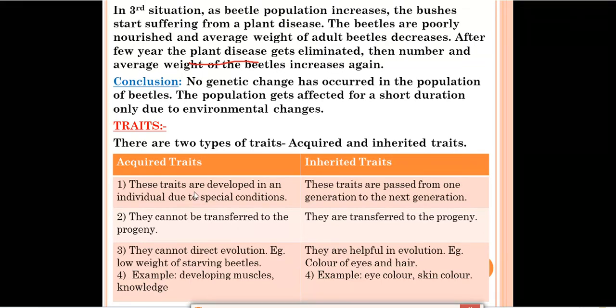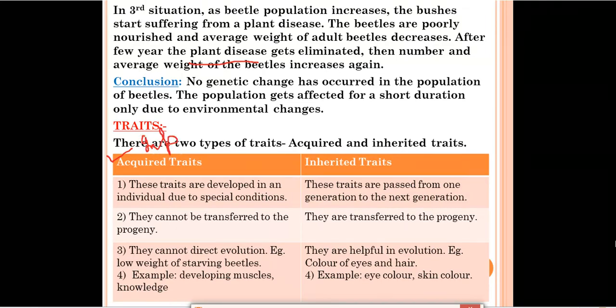But the next trait, that is the inherited trait, what happens? Inherited means the traits which we get from the parents. For example, eye color, skin color, etc. These are passed from the parents to their offspring. Now we'll discuss the differences between acquired traits and inherited traits. This is a very important section. Questions are asked from it. Write the differences between inherited and acquired traits.